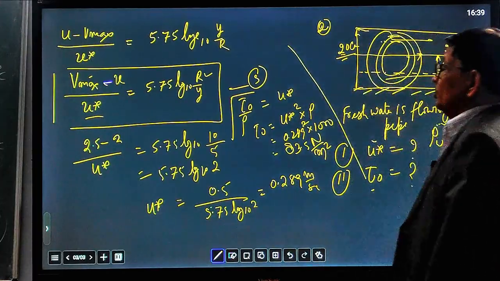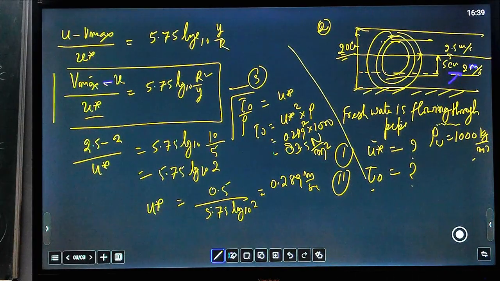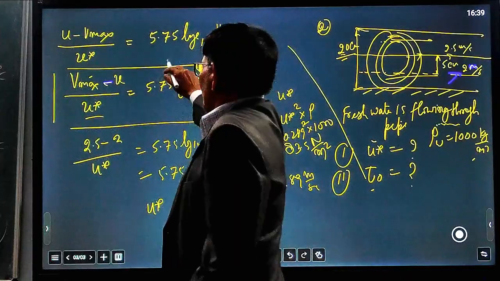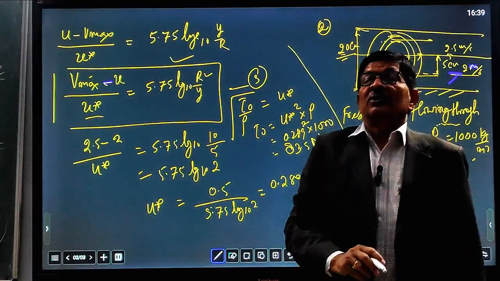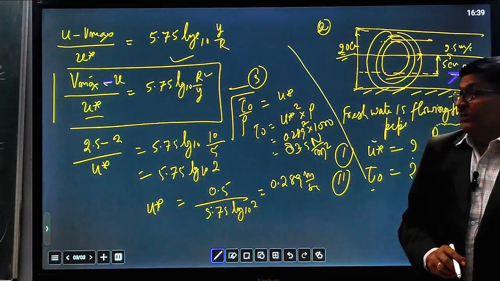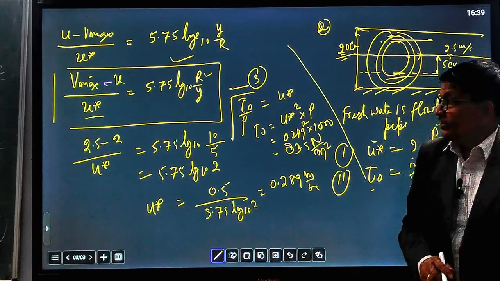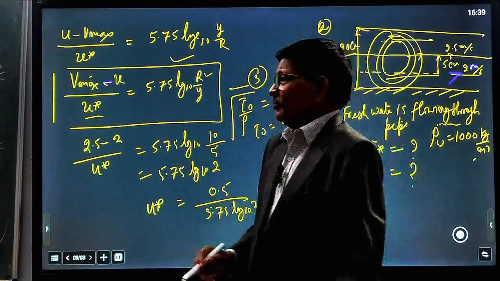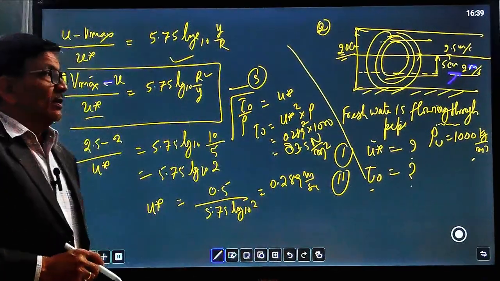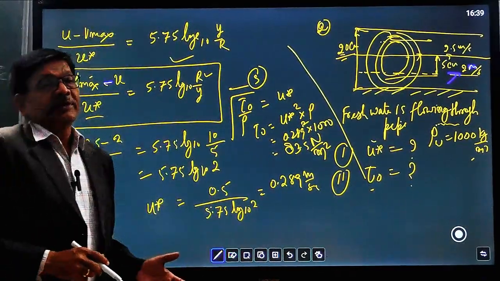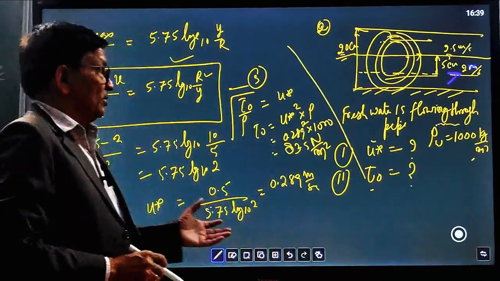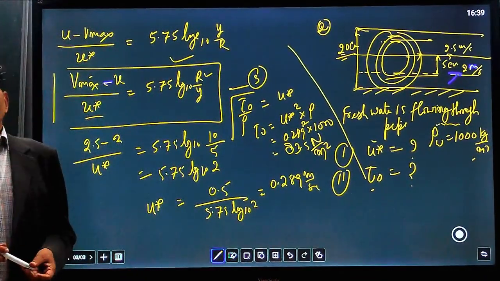This is how you can solve it. This is the most convenient form of the universal velocity distribution equation, and it is very easy to find values. This is a simple question, but you can solve many complex questions using this concept.